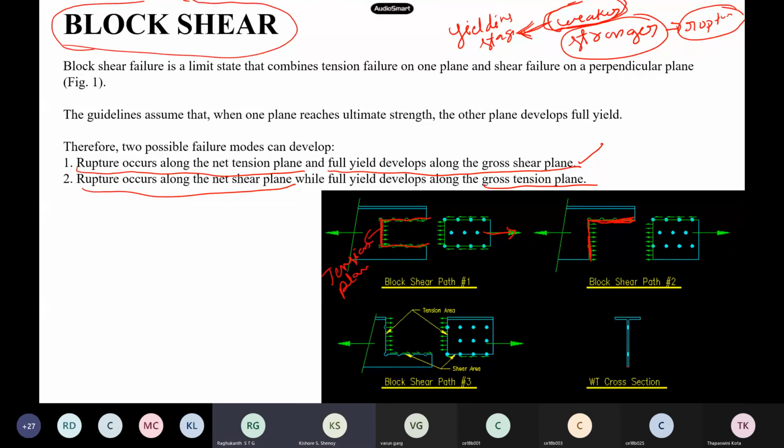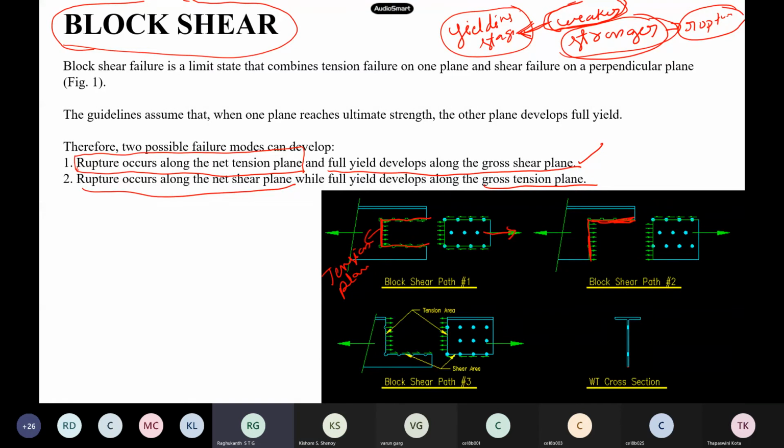Tension is weak? No, be careful. Rupture is occurring. You followed it. Now, what happens in the initial stage? The weaker plane takes the load and starts yielding. Once it has gone into yield, the load is taken by the stronger plane. The stronger plane keeps on taking the load, and finally the rupture happens on the stronger plane. But the weaker plane will be in the yielding stage only. So now you tell me which is strong here. Tension is strong, shear is weak actually.